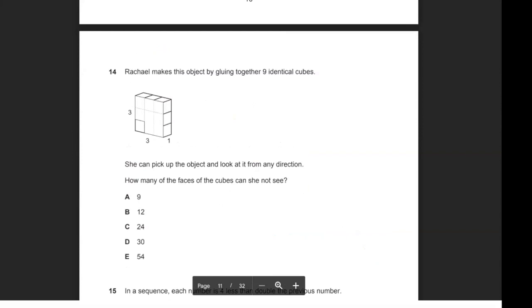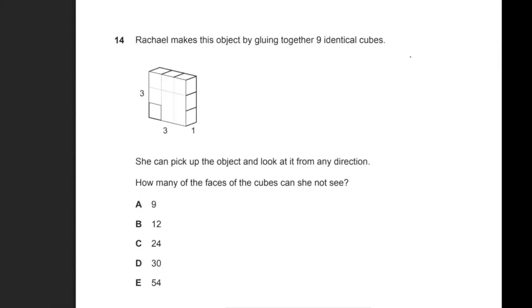So let me zoom in a little bit. So for this shape, there's actually 3 different types of cubes. So you have the ones that are labeled as number 1. These are the ones that sit on the corner, okay? And for these ones, what you can see is there are 2 sides that you cannot see.